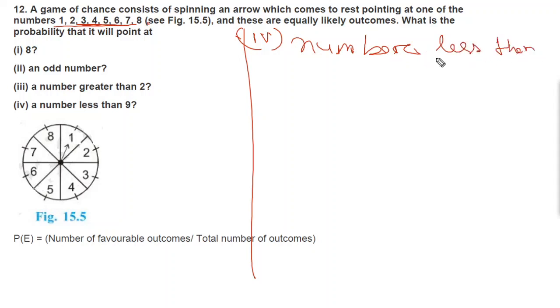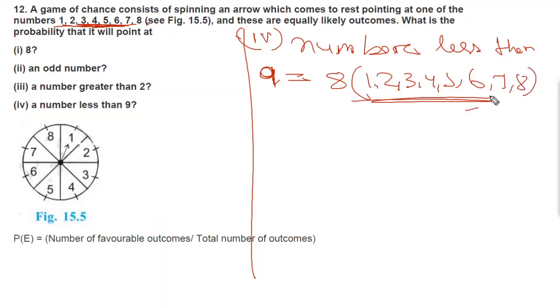Numbers less than 9: who are the numbers less than 9? They are 8 in number, and who are they? 1, 2, 3, 4, 5, 6, 7 and 8. These are the numbers less than 9. So, same as before, P of E is equal to number of favorable outcomes divided by total number of outcomes.